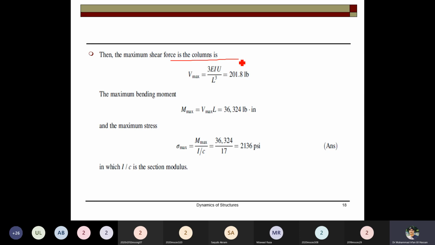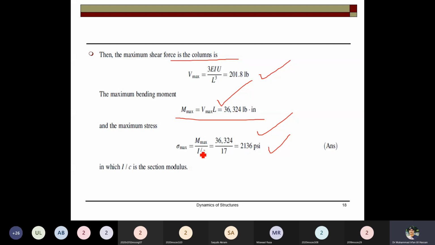The maximum shear force for one column is 3EIU over L cubed, and the maximum bending moment will be the shear times the length. From that the bending moment comes, and the maximum stress will be My over I. After computing the bending moment, the stress in the column, you know, is My over I. So you can compute the stress.